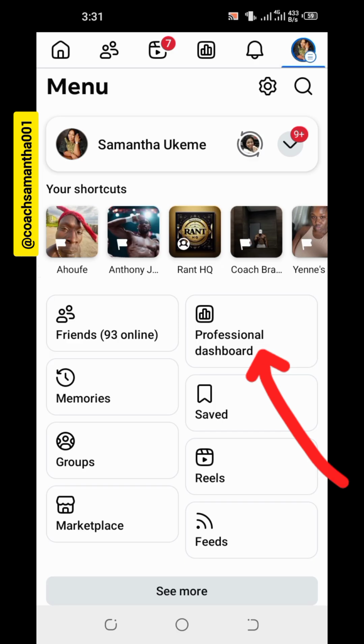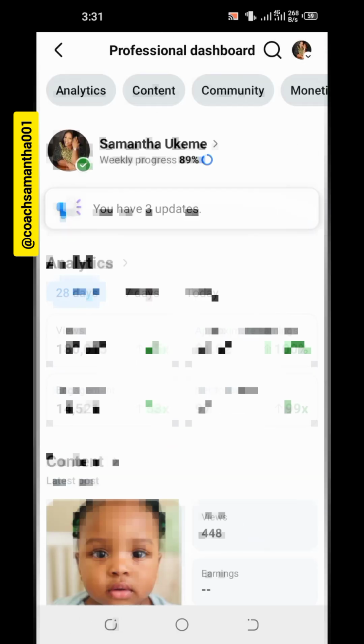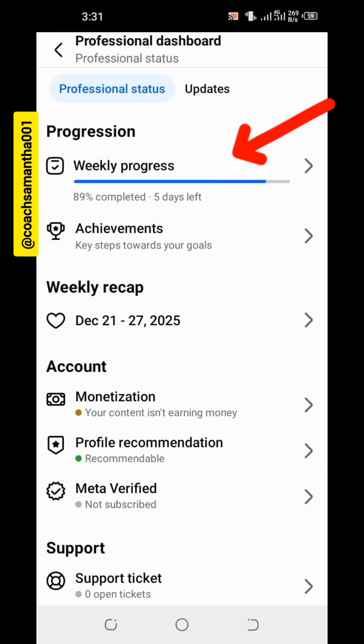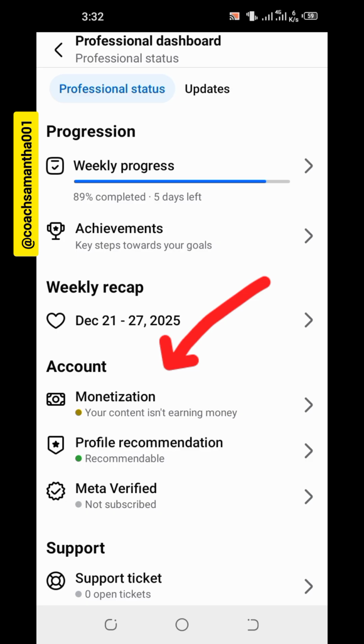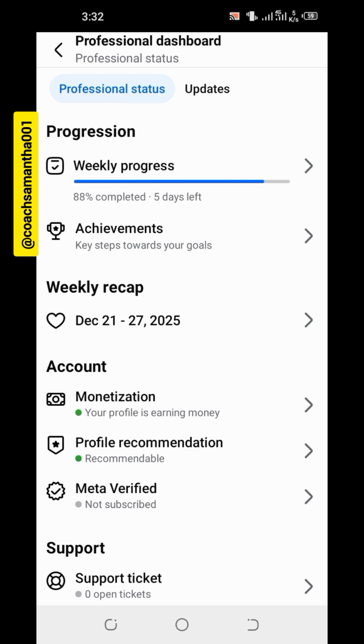You click on the top of your profile, and then you click on professional dashboard, and then you click on your weekly progress. You can see your content isn't earning money is still here. Do you know why? It is there because you haven't refreshed this timeline yet. So what we do is to refresh this page. So how do you refresh your page? You hold down your phone from the top and drag it down. It's as simple as that.